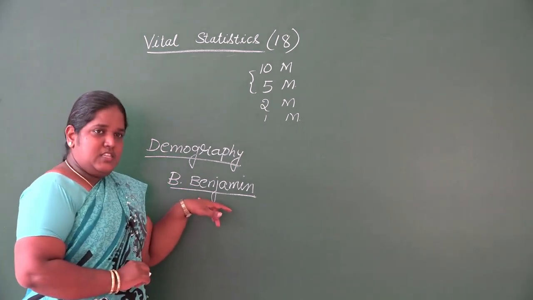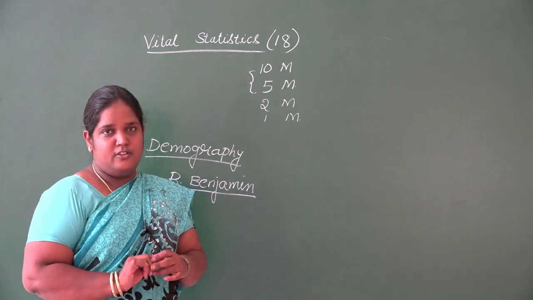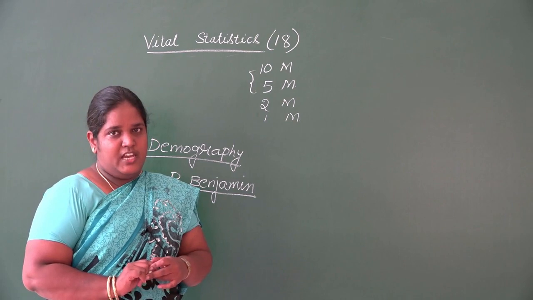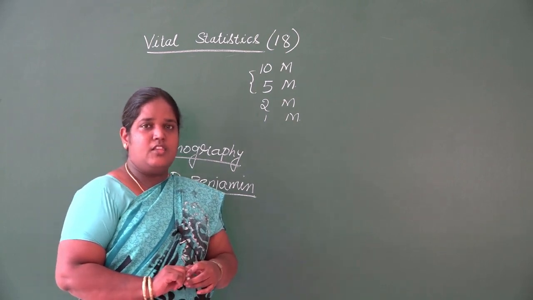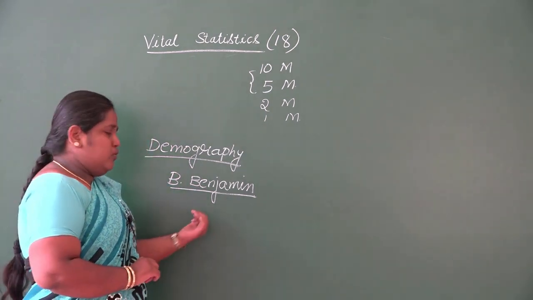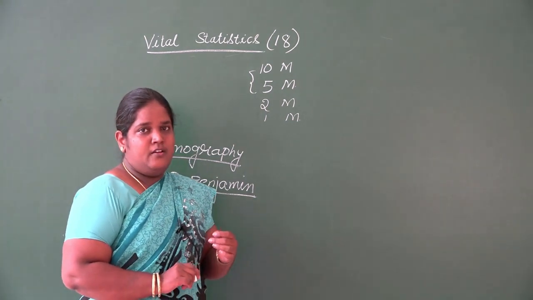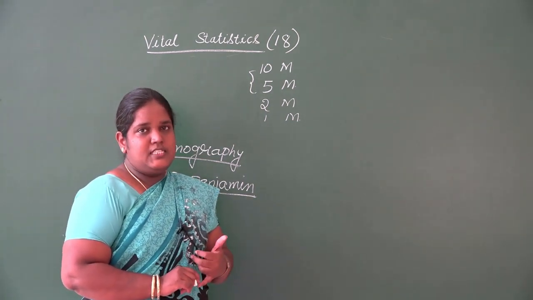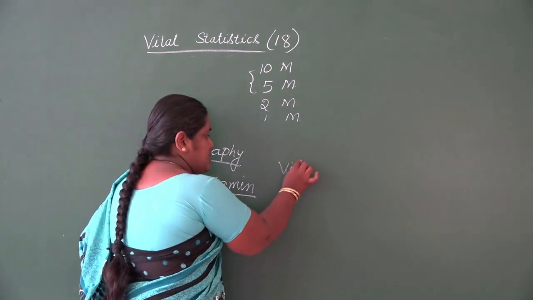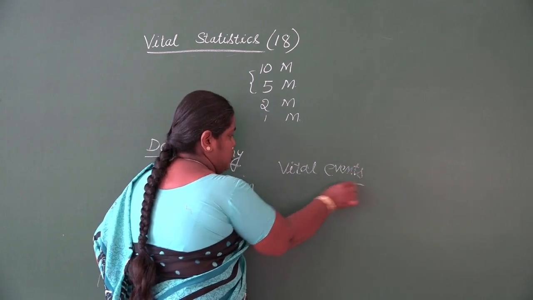So I'll repeat it once again. B. Benjamin defined vital statistics as the numerical records of birth, death, marriage and sickness, by which health and growth of a community may be studied. One more definition given is: vital statistics are the numerical records, analysis and interpretation of vital events occurring in human population.